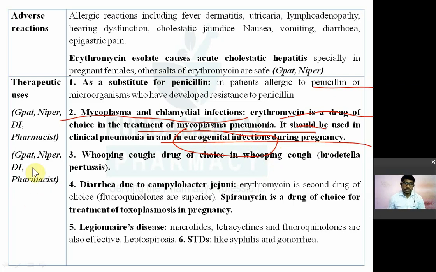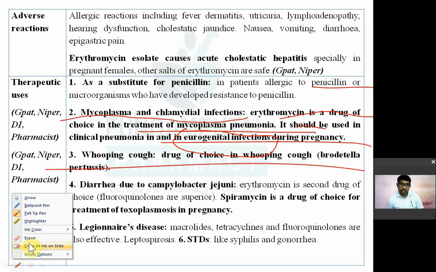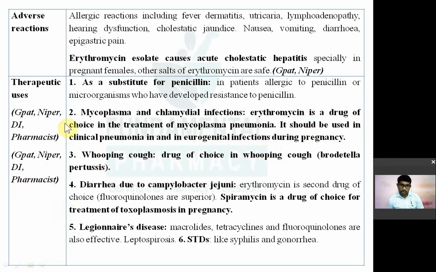Again, it is a drug of choice in case of whooping cough. The question has already come. Erythromycin is a drug of choice in case of whooping cough. Okay, the question has already come. So drug of choice in case of mycoplasma pneumonia, drug of choice in case of whooping cough. Whooping cough means डांग्या खोकला. In Marathi it is called डांग्या खोकला.